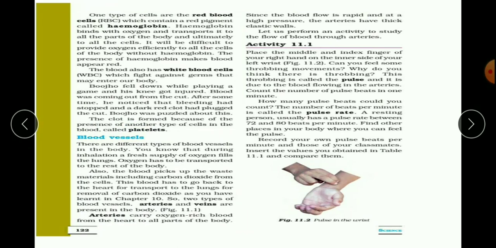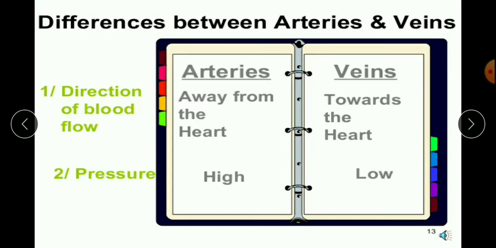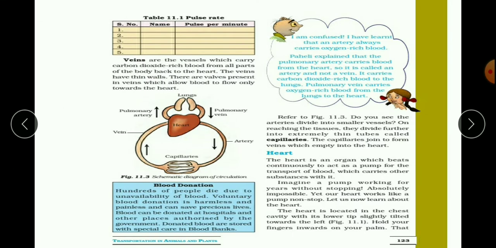So if you run or have a brisk walk, the pulse rate will change. Understood? It will increase. There is an activity given here: the name of the person and pulse per minute. You can see the pulse rate of different persons, calculated per minute. In a minute, however many pulse movements you can feel, you can write that.